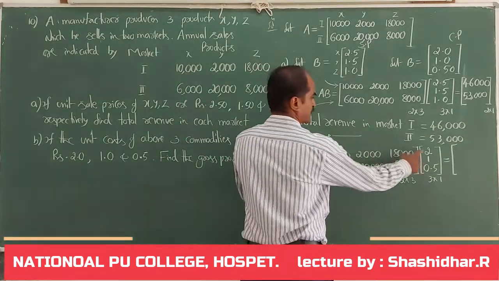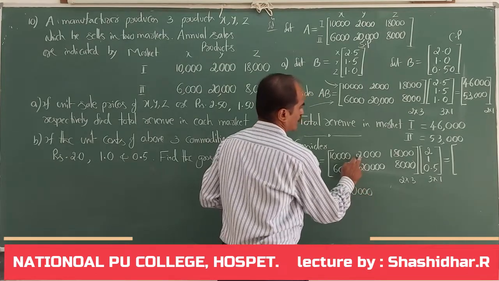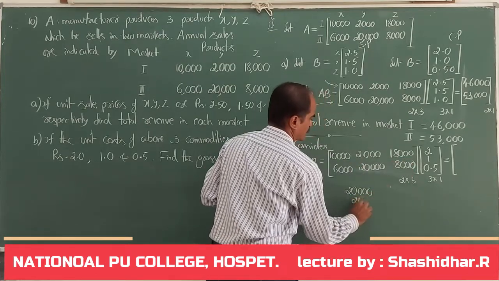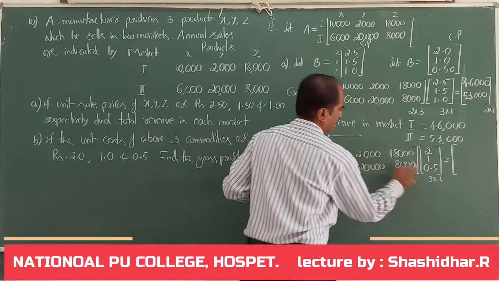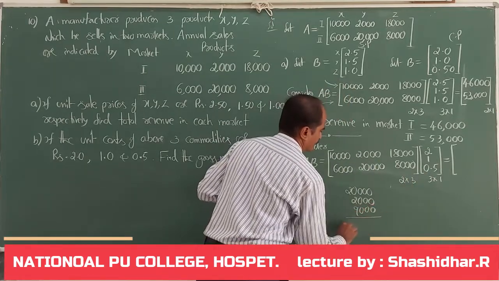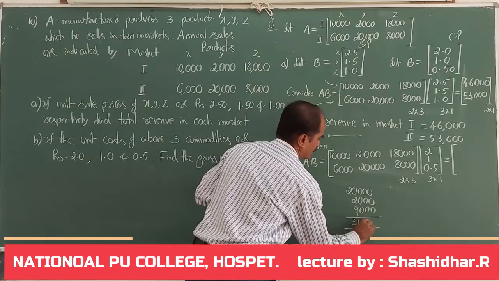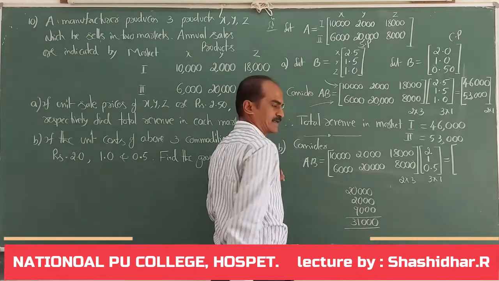Now 10,000 into 2, 20,000. 2,000 into 1, 2,000. 18,000 into 0.5, 9,000. So how much are you going to get? 31,000.